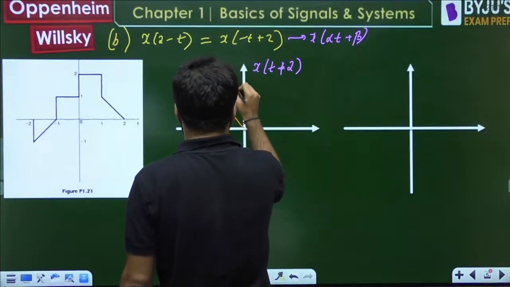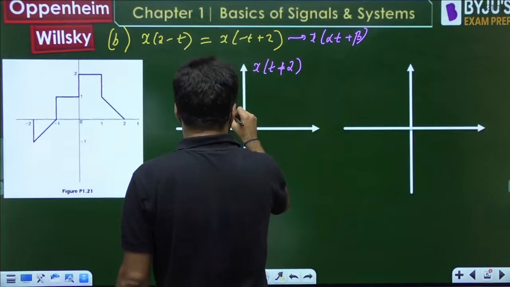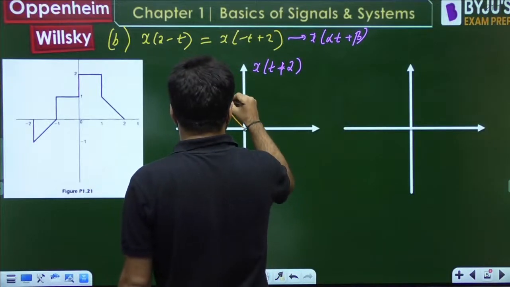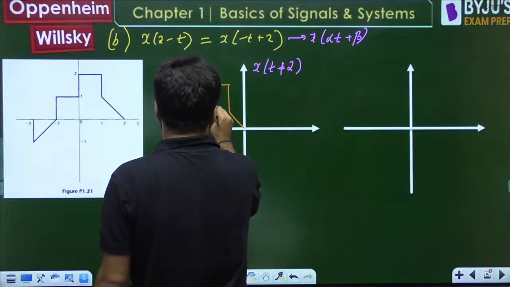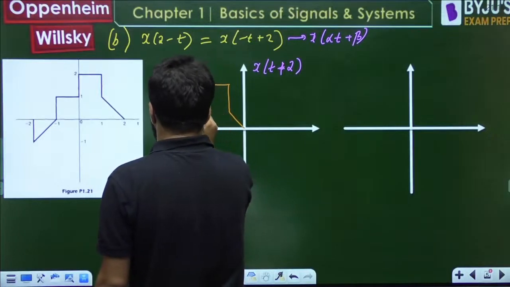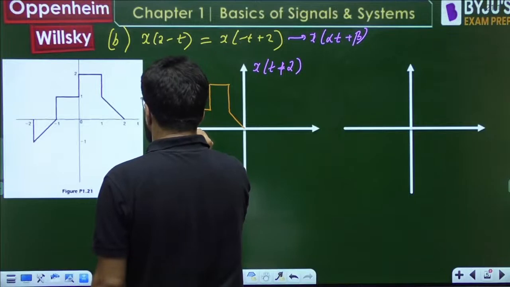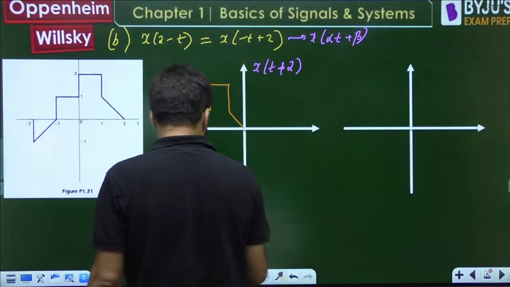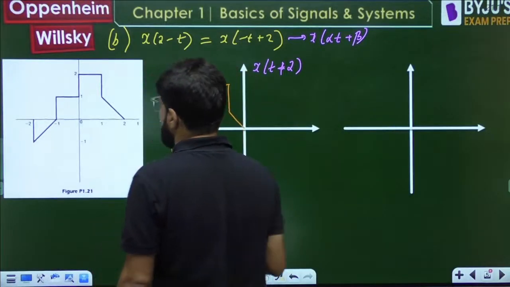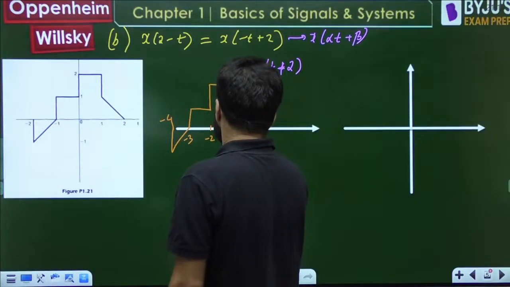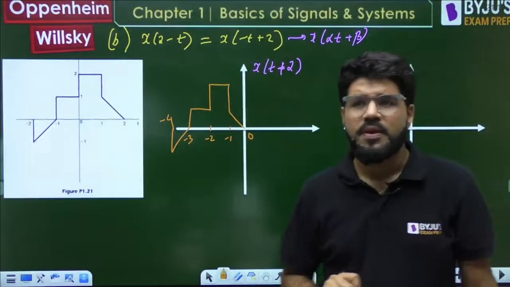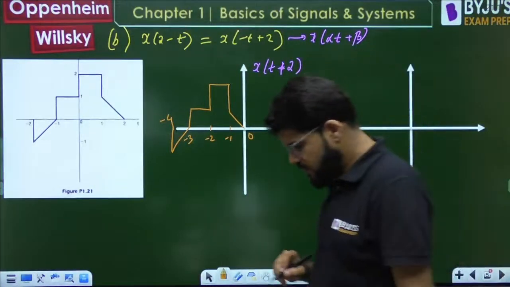Something like this. So this is minus 4, minus 3, minus 2, minus 1 and origin. This is left shifting.